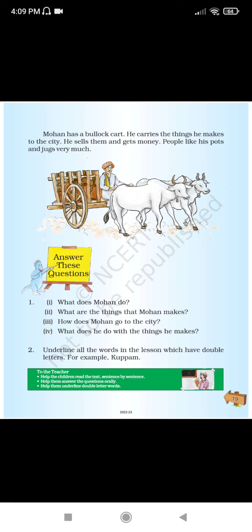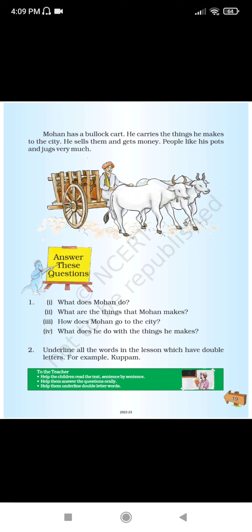What does he do with the things he makes? He sells them. The earthen pot keeps water cool in the summer, and lamps are used for lighting and for worship.